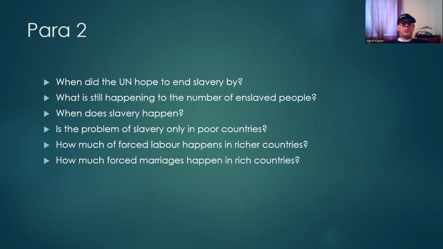When did the UN hope to end slavery by? What is still happening to the number of enslaved people? When does slavery happen? Is the problem of slavery only in poor countries? How much forced labor happens in richer countries? How much forced marriage happens in rich countries?